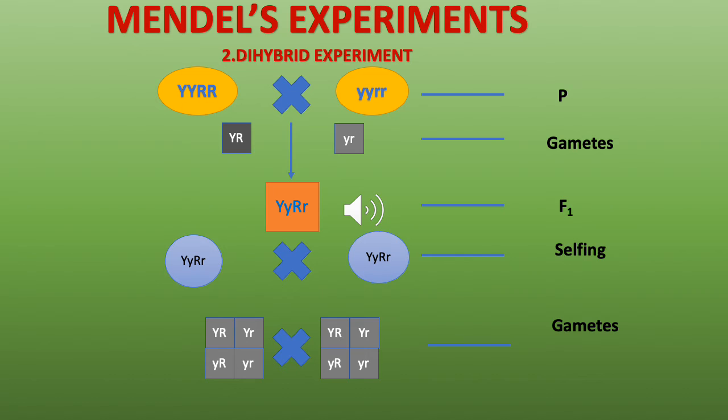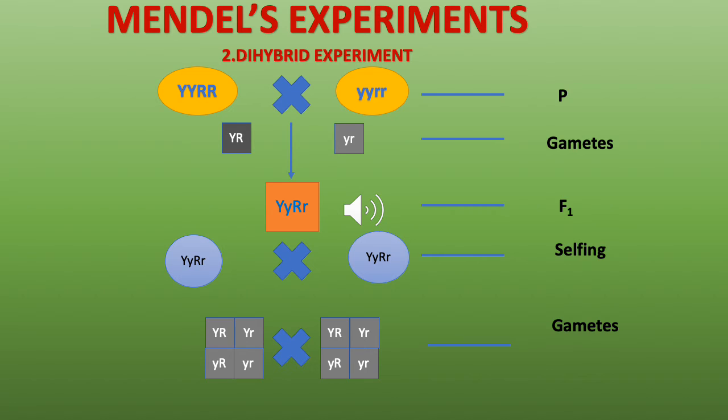So in this dihybrid experiment, he took a garden pea plant which was pure for the yellow color of the seed and the shape of the seed. It was pure for the round character. So he took yellow round seeds and they were pure for these characters. Similarly, he took another garden pea plant which was pure for having green color of the seed and it had the wrinkled skin.